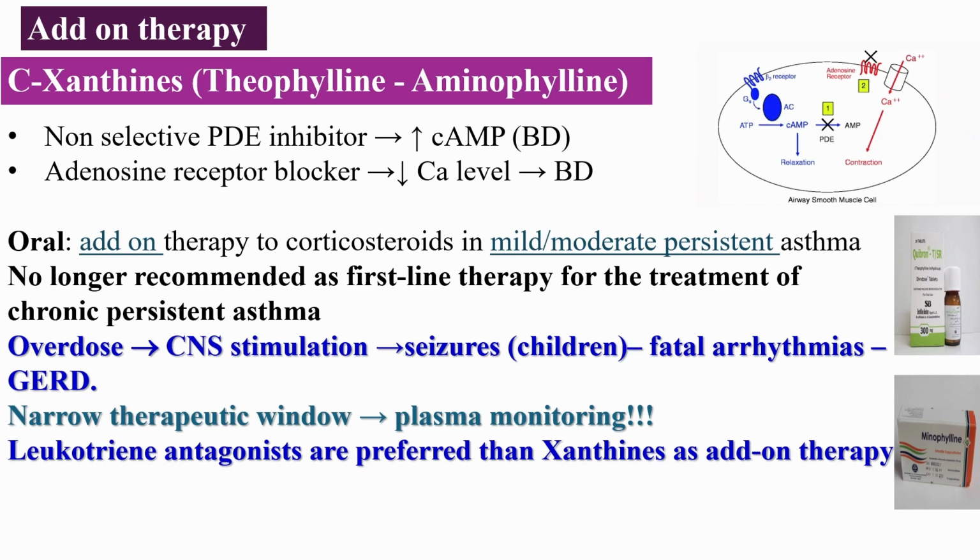Xanthines, such as theophylline and aminophylline, are older bronchodilators. They work by inhibiting phosphodiesterase, leading to an increase of cyclic AMP that causes bronchodilation. Blocking adenosine receptors leads to a reduction of calcium, so bronchodilation occurs. They are taken orally but are now rarely used due to narrow therapeutic index and serious side effects, such as seizures, especially in children, fatal arrhythmias, and gastroesophageal reflux. Leukotriene antagonists are preferred over xanthines as add-on therapy today.